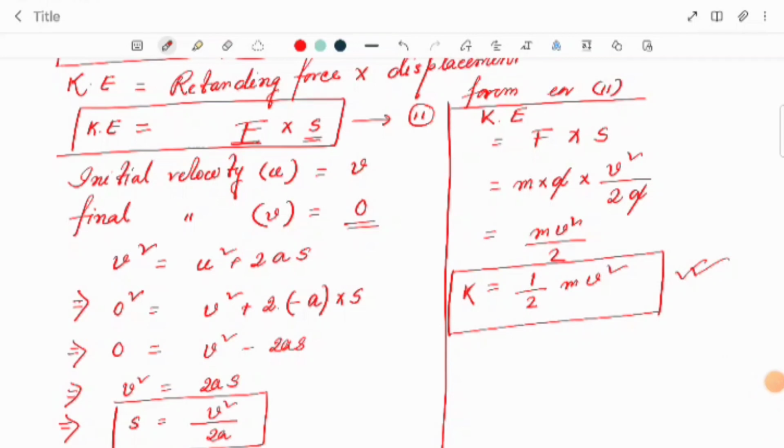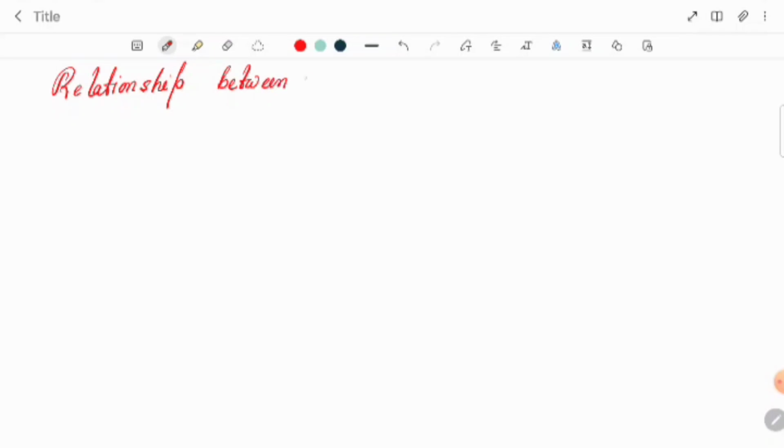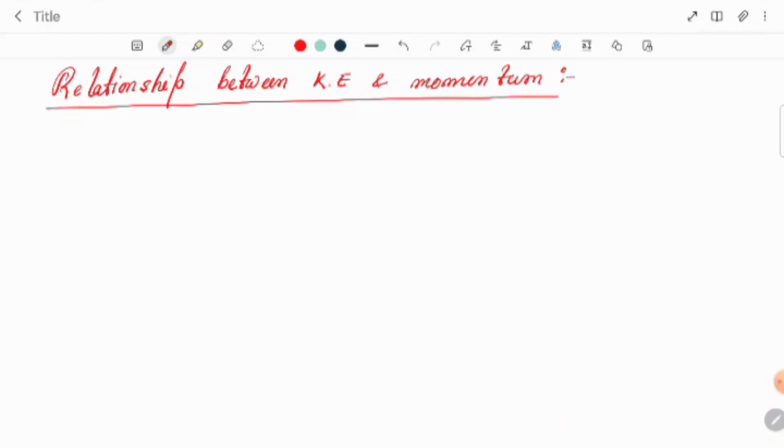Clear everyone? What about the kinetic energy derivation? Like this way you can do it. The next topic which we have is called the relationship between kinetic energy and momentum. Let's see. A relationship between kinetic energy and momentum. What is the relation between kinetic energy and momentum?